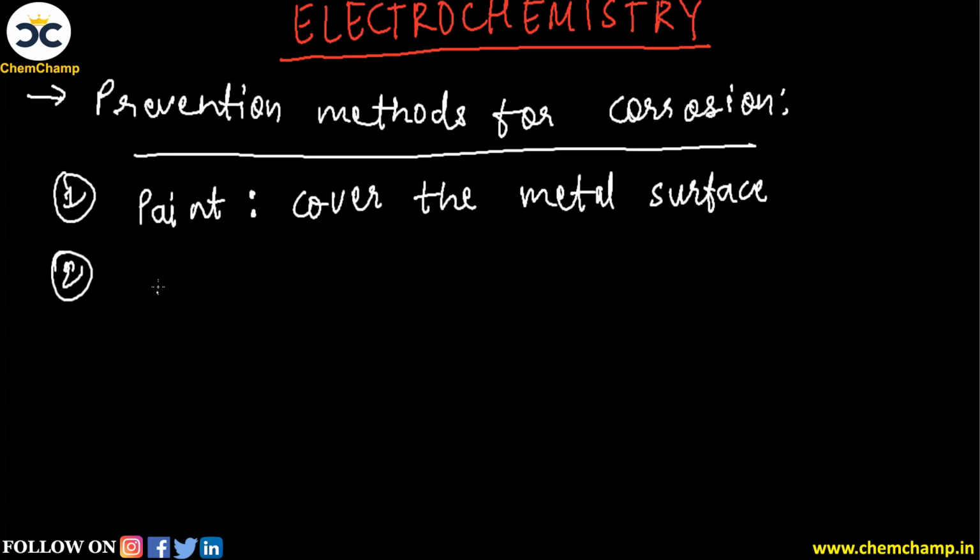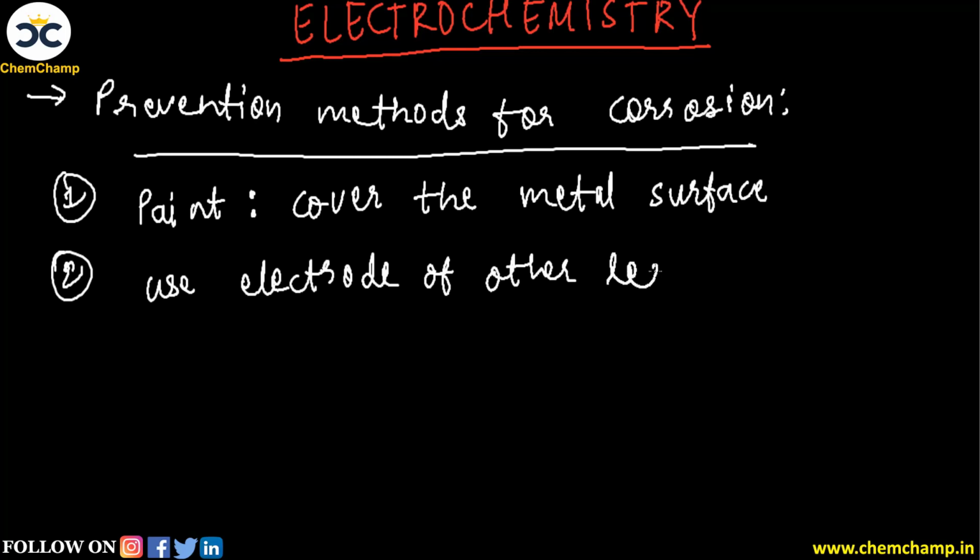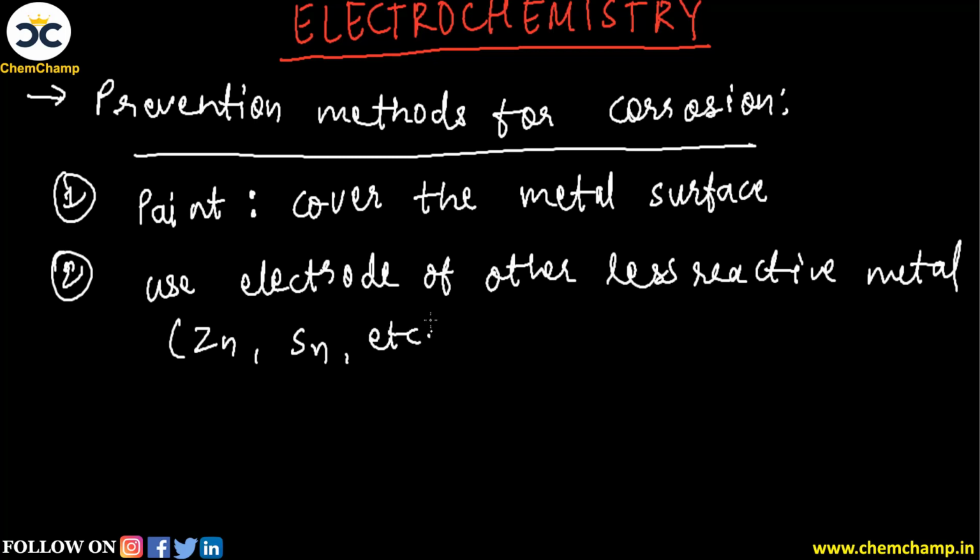Now the second one is by using electrode of other less reactive metal. Okay, and examples we can write here: zinc, tin, etcetera. So this can be coated or can be present just above the main metal. For example, let's say Fe: if we put a coating of zinc or tin over Fe, in this case corrosion can be avoided. And the third case that can be used is called sacrificial electrode.